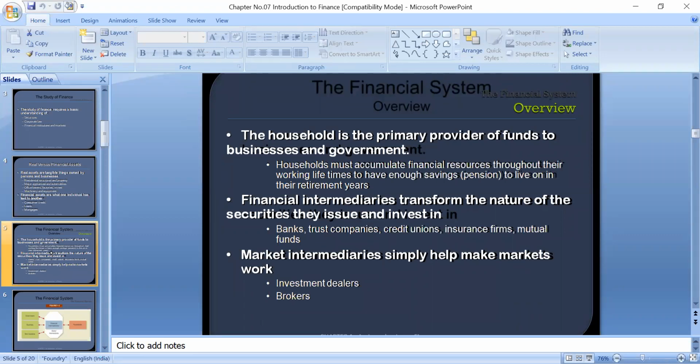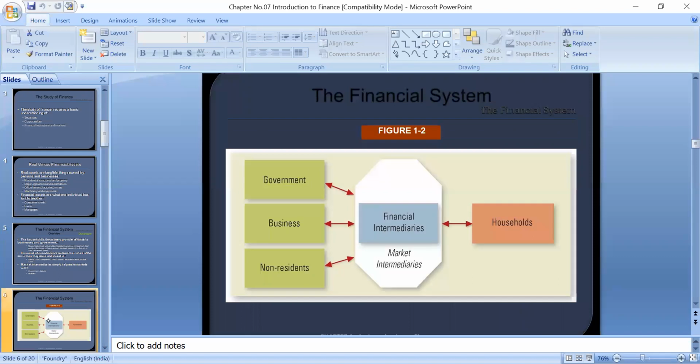So they take the money from the households, individuals, and then they invest this money in other organizations for other purposes. There is another one, intermediaries. Those are called market intermediaries. They get money from the households, and then they invest in securities or shares, like investment dealers or brokers. Normally these investment dealers and brokers might be working in properties or in shares and bonds, buying and selling shares and bonds. So this is the concept of financial intermediaries and market intermediaries.